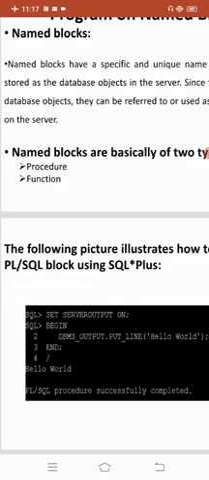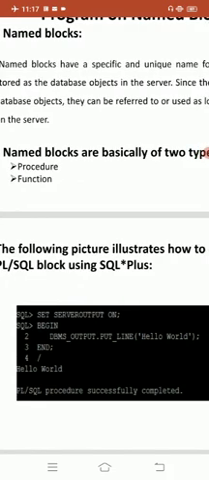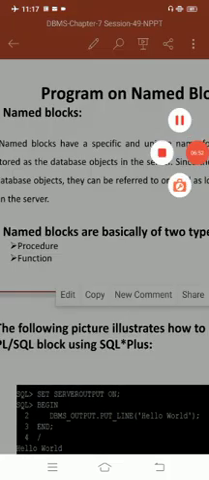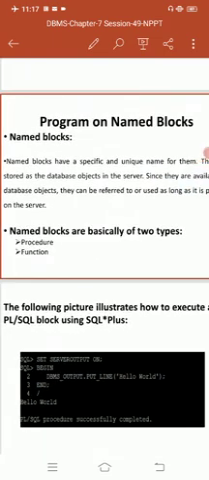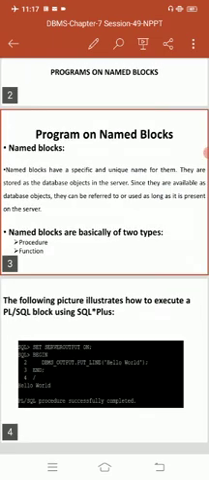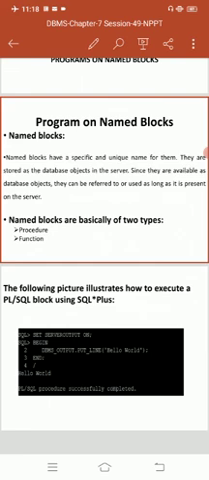So in named blocks there are many different types of programs. Each and every program is executable with the help of executable statements. But here the one concept is that the named block always starts from the keyword begin instead of declare. So once again, what is meant by named blocks? Named blocks have a specific and unique name. They are stored as database objects in the server. Since they are available as database objects, they can be referred to or used as long as they are present on the server.